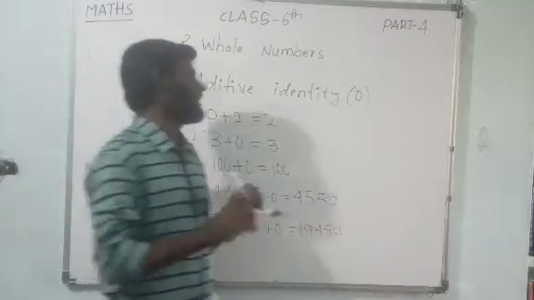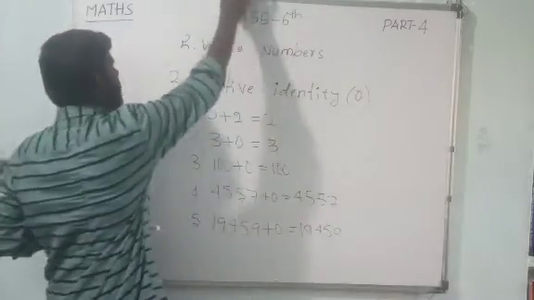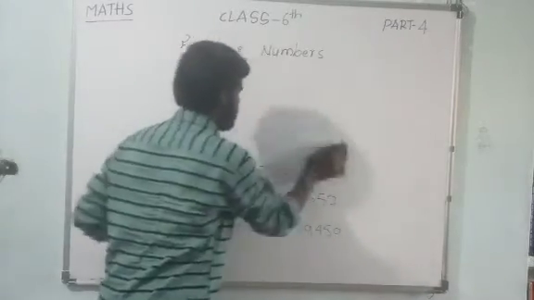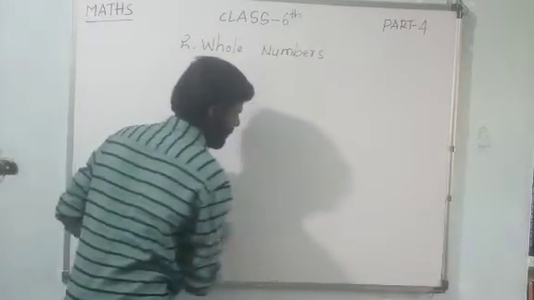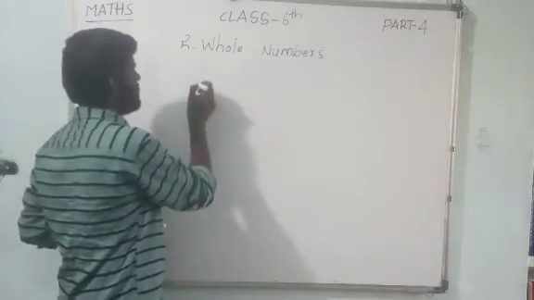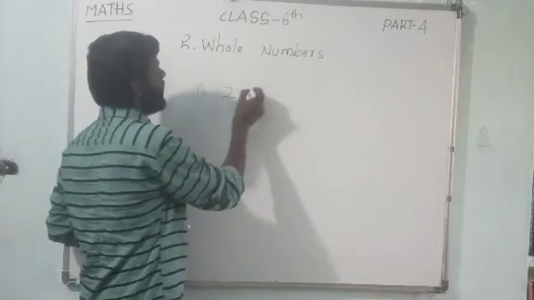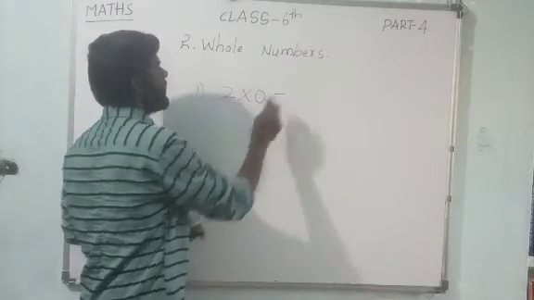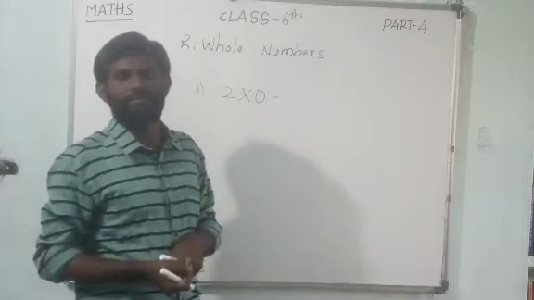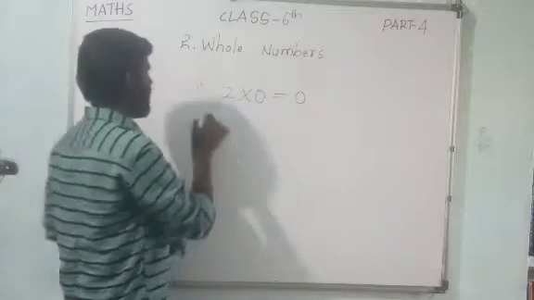Let us see some basic information, dear friends, with random examples for multiplicative identity and additive identity. This is example 1. See, 2 into 0. If I take 2 into 0, what is the answer? 0.